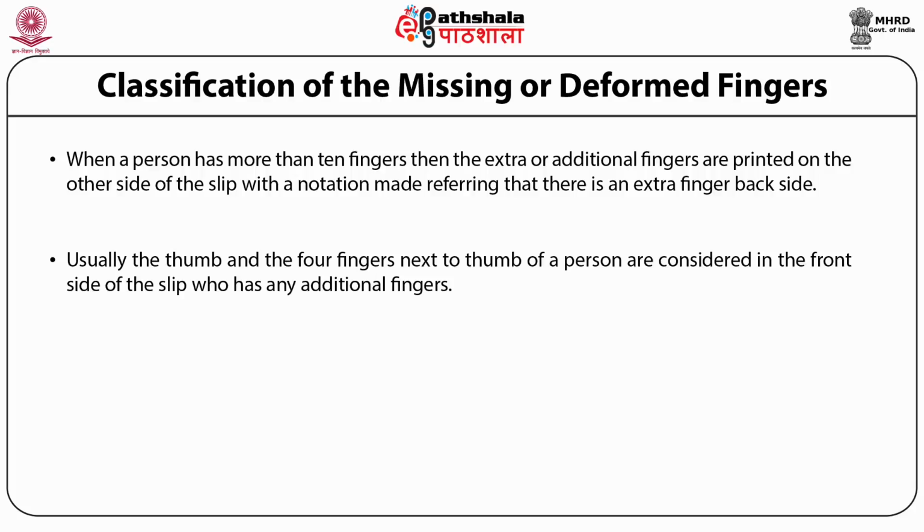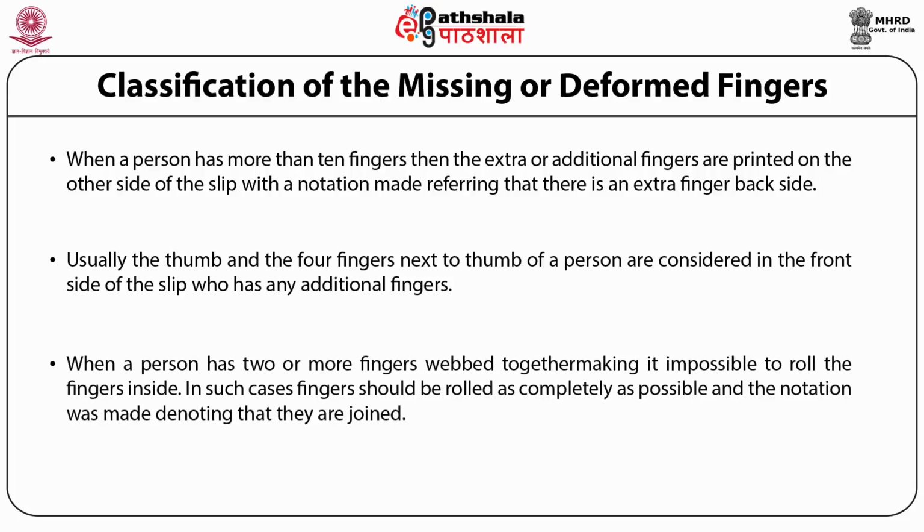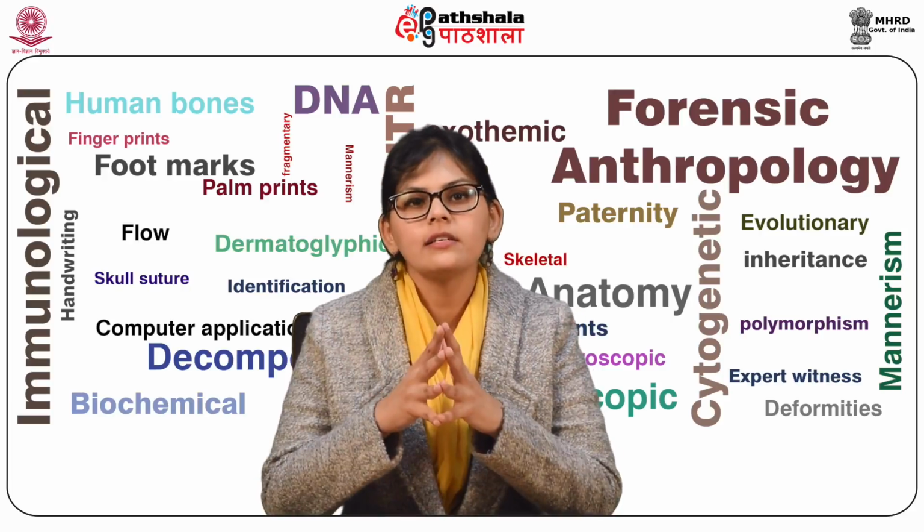When a person has 2 or more fingers webbed together, making it impossible to roll the fingers inside, in such a case, the fingers should be rolled as completely as possible and a notation made denoting that they are joined. So students, let us see what we have studied.